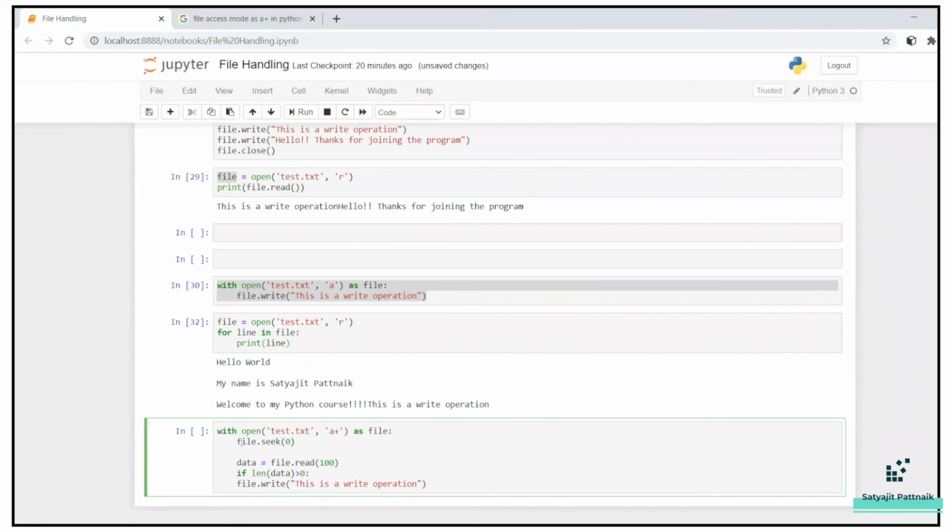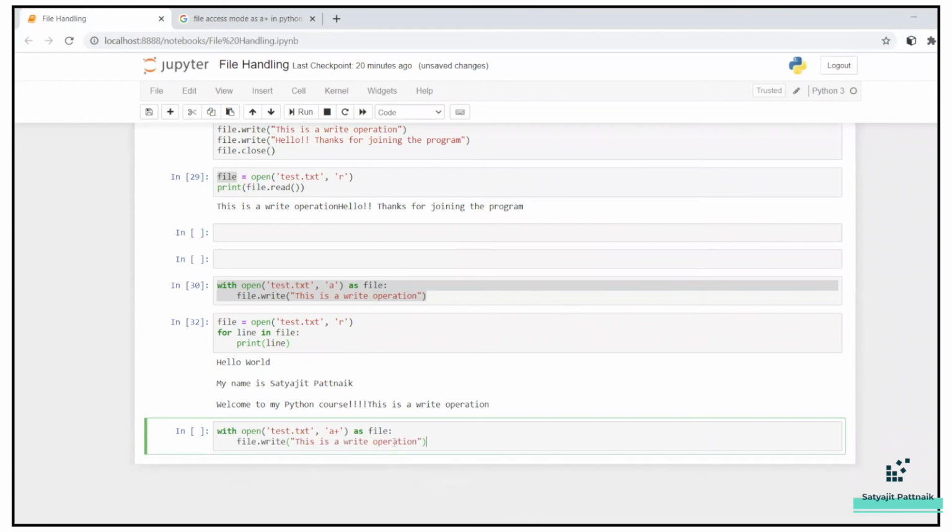Let's make it very simple so that we understand and then we can proceed with next steps. File dot write, let's make it slash n and then make it hello write operation. Let's run this.